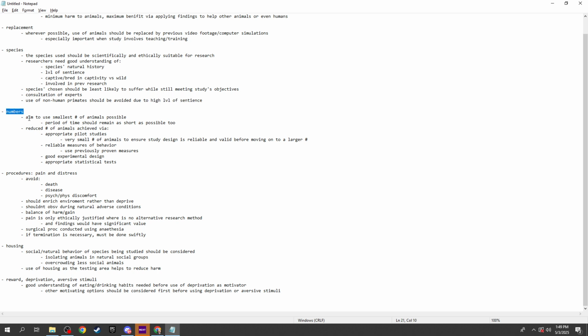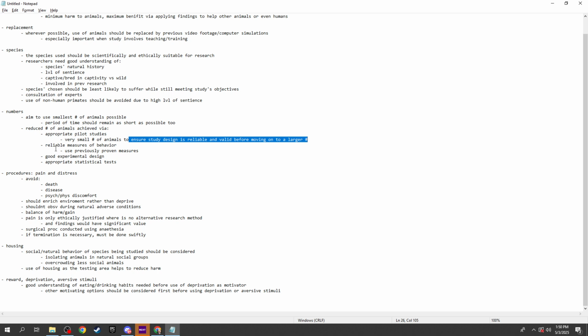In terms of numbers, they should aim to use the smallest number of animals possible with the smallest period of time as well to reduce any sort of prolonged harm to the animals, prolonged suffering, anything like that. The reduced number of animals is achieved via appropriate pilot studies using a very small number of animals to ensure that a study design is reliable and valid before moving on to a larger number of animals, so as not to waste anything.